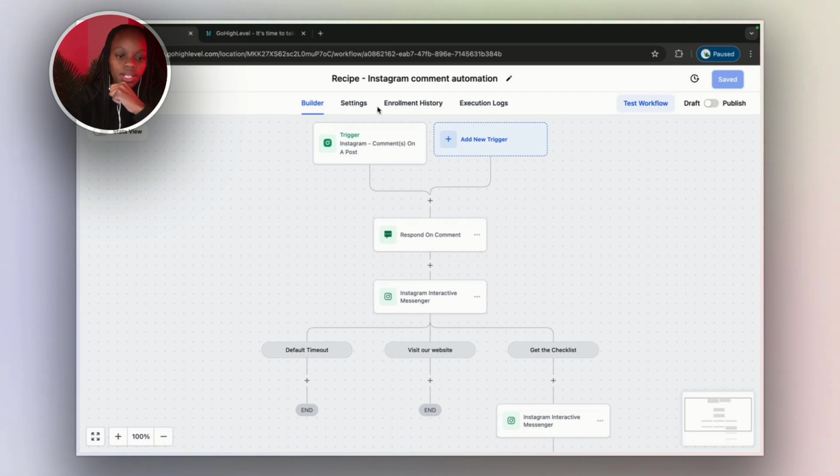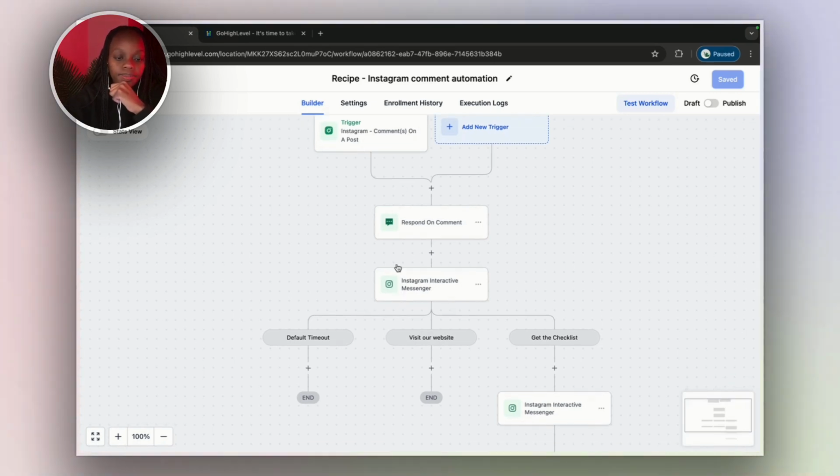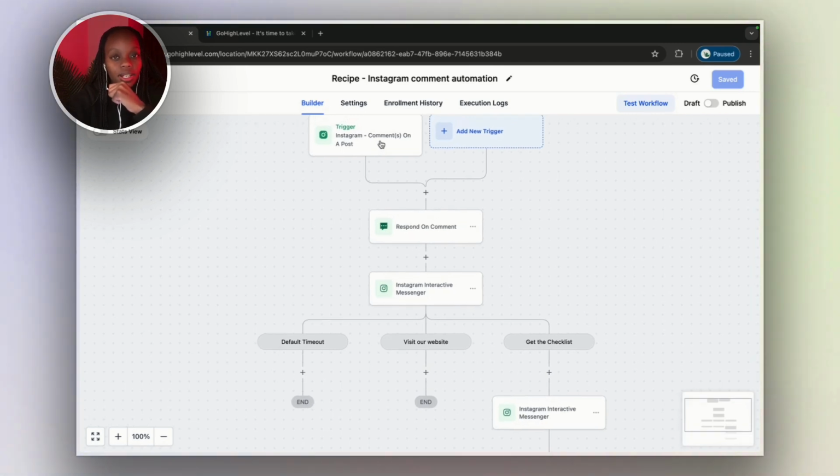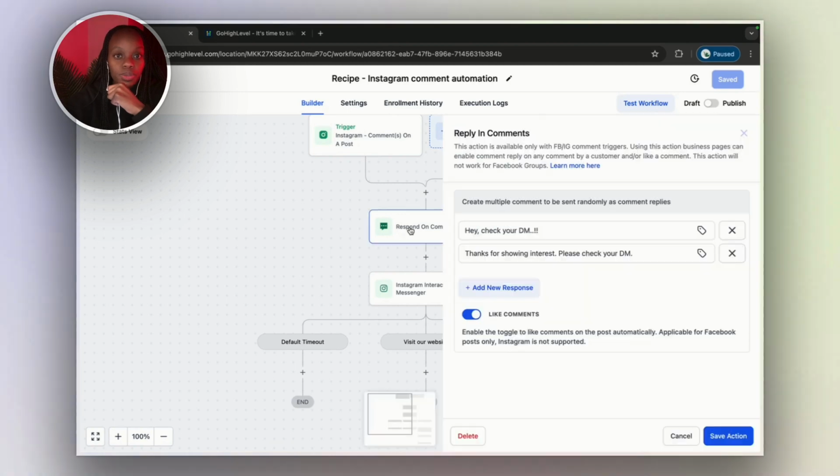So yeah, it's as simple as having a trigger. A trigger will be that keyword. So you have a keyword, like comment this keyword, and that keyword will trigger this whole automation. Maybe someone comments GHL, like maybe you are talking about GoHighLevel on your Instagram, and you say comment GHL and I'll send you my template. Then someone comments GHL and automatically you respond to the comment with an automation, so you don't have to respond manually. The comment automation will be like, hey, check your DM.